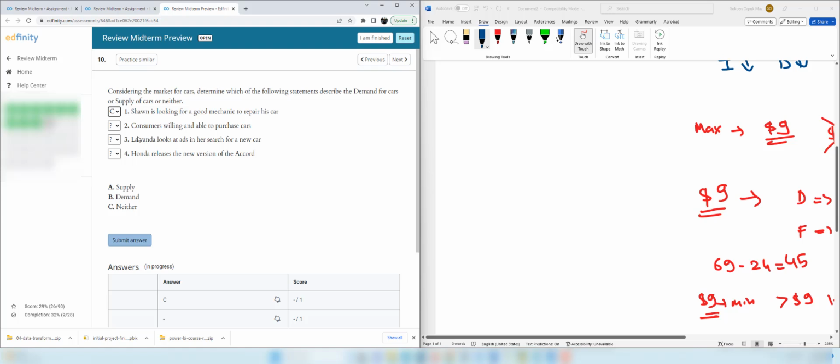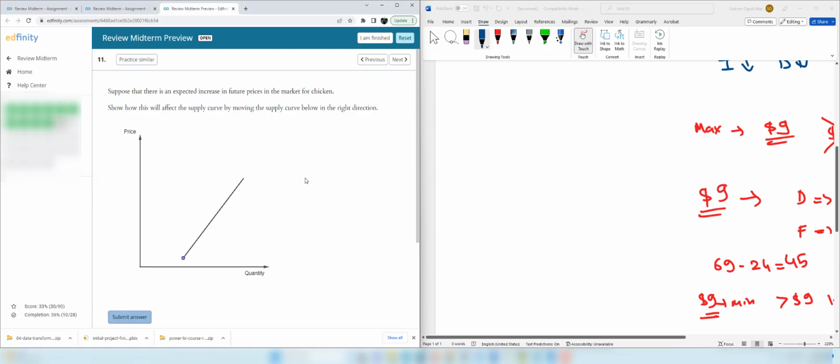Consumers willing and able to purchase car, this is the demand for car. Lavanda looks at ads in her research for a new car. So this is again demand for car. Honda releases the new version of the Accord, which is the supply of the car.